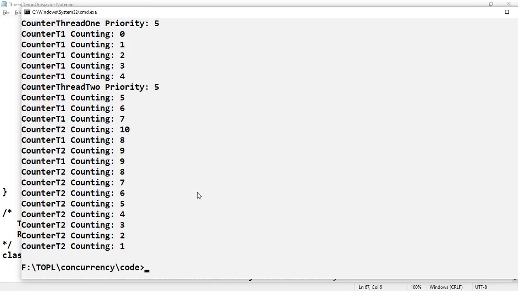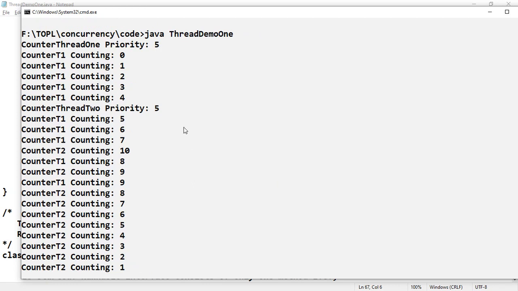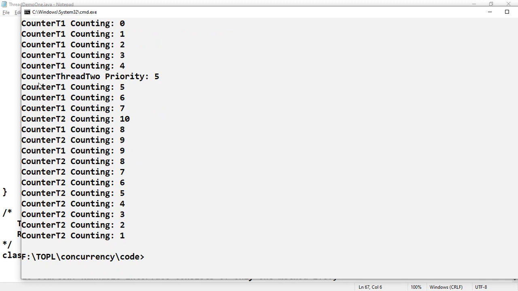So immediately you got the output. There is no time gap in printing the outputs. All of a sudden you got the output like this. If you observe the output, first thread 1 was started, then T1 counting 0, 1, 2, 3, 4, like that, up to 10.